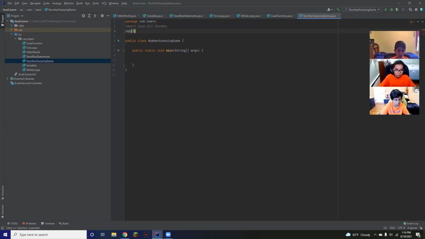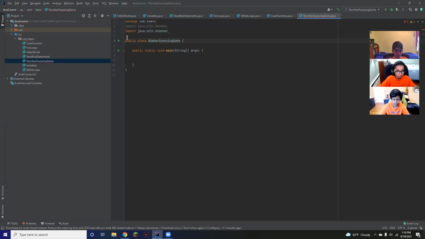And next, I'm going to import the scanner package. Okay. So import java.util.Scanner. And this package essentially allows you to take user input. So let's say a user puts in something, it can store that value in a variable, and then it can be used for the future in a program.